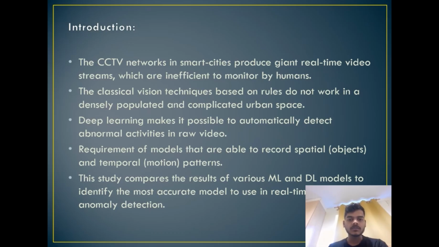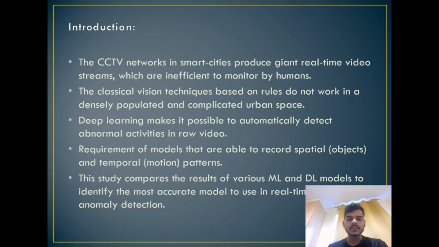Smart cities across the world rely heavily on CCTV systems for public safety, traffic monitoring, crime prevention, and emergency response. However, these CCTV networks generate massive real-time video streams that are impossible for humans to monitor entirely. Traditional vision techniques such as motion thresholds, background subtraction, and rule-based logic are not capable of handling modern urban environments. These methods fail when scenes are crowded, illumination changes, objects overlap, or camera angles differ.